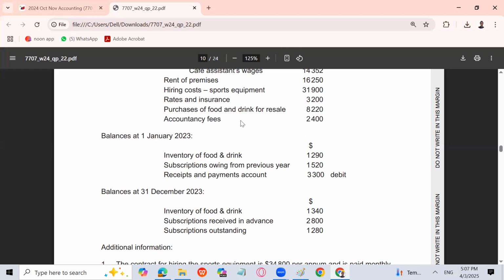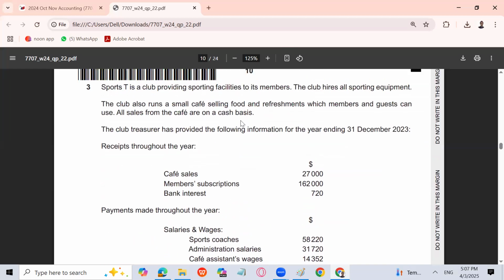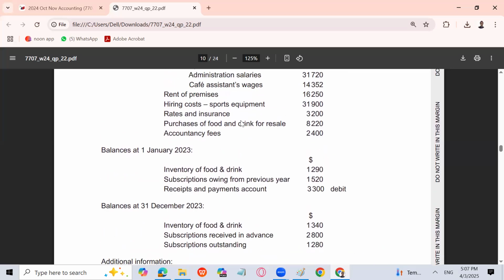So your trading account will be prepared in order to find the inventory of food and drink trading profit. Okay. Sir, why are we not preparing the PLCA? Because opening and closing trade payables are not given. So we don't need to prepare the PLCA to find credit purchases, because purchases are there.